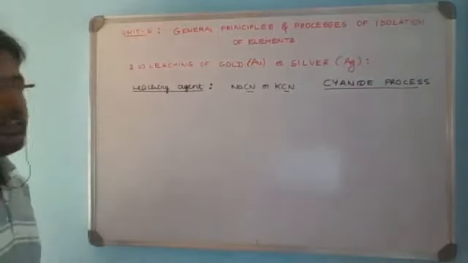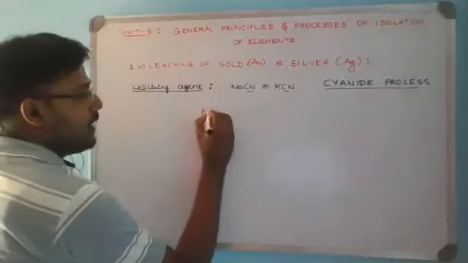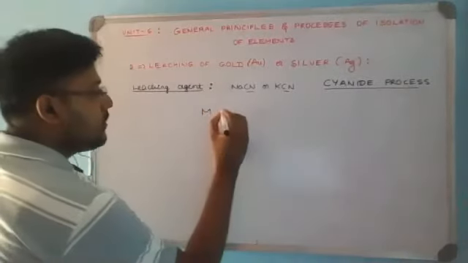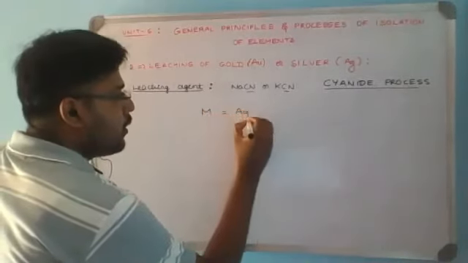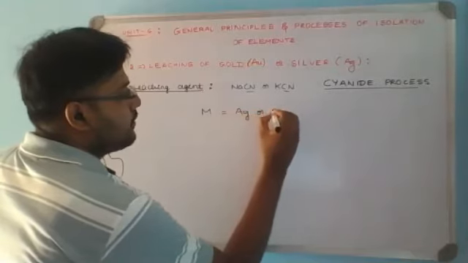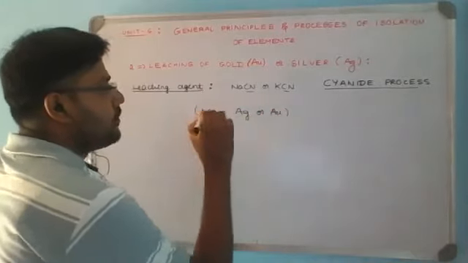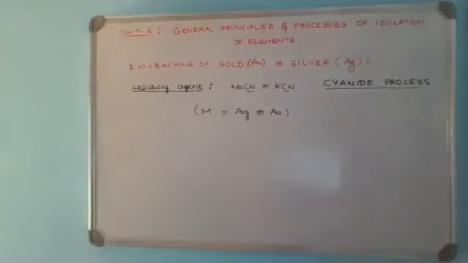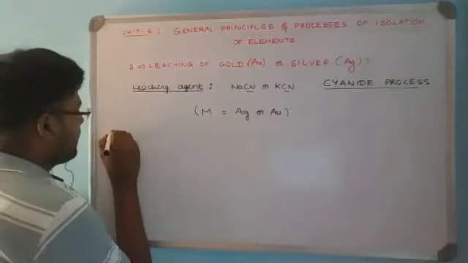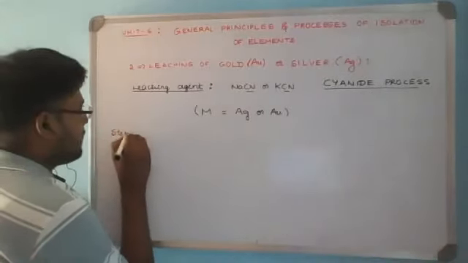Now in the general equation, we'll take M as the metal, so it may be silver or gold. Now what happens in the process, if we observe? It is step 1.